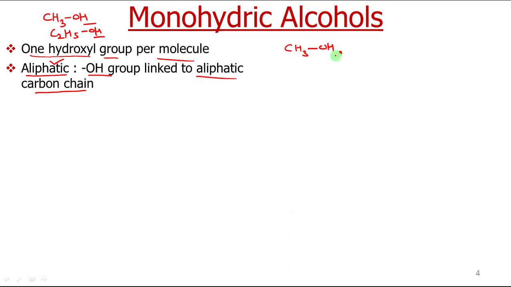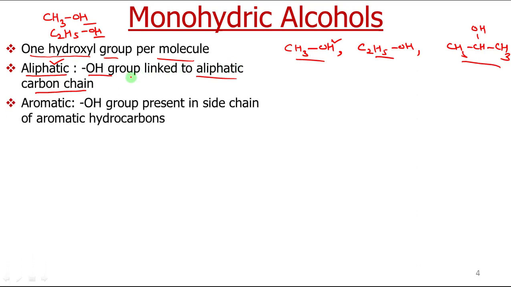CH3OH, this is an aliphatic monohydric alcohol. C2H5OH, next CH3CHOHCH3. So these alcohols are aliphatic monohydric alcohols in which the OH group is attached to an aliphatic carbon chain.